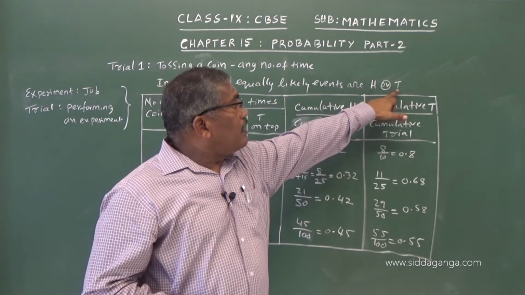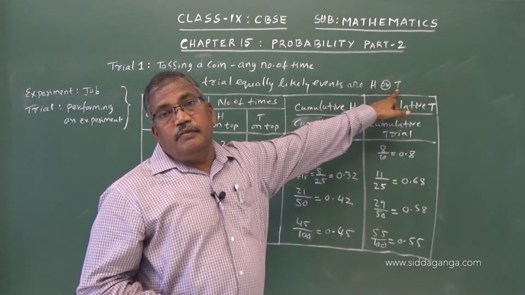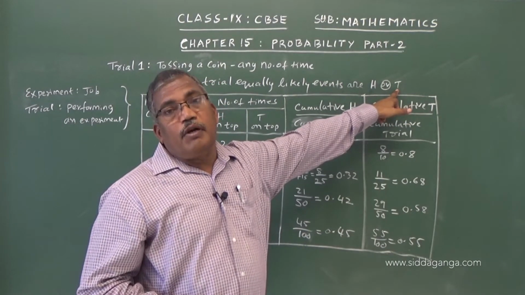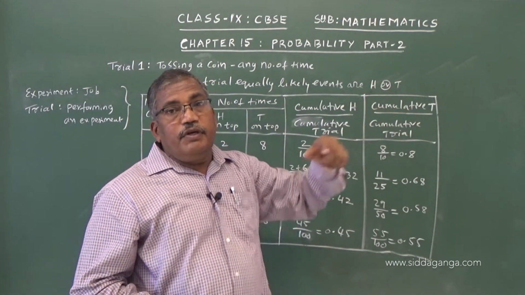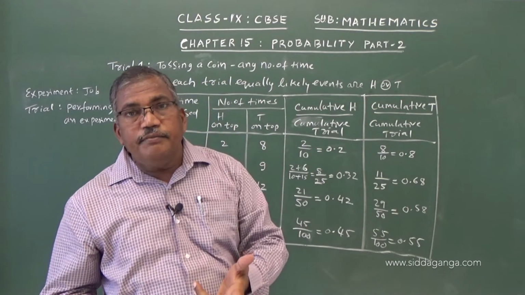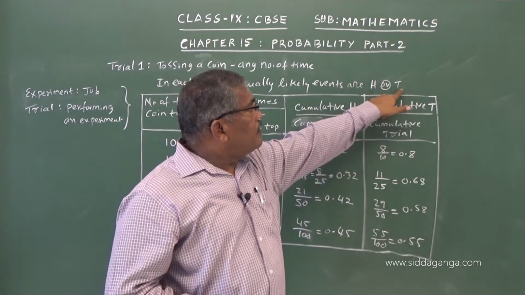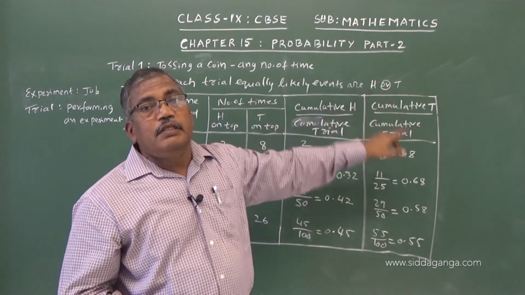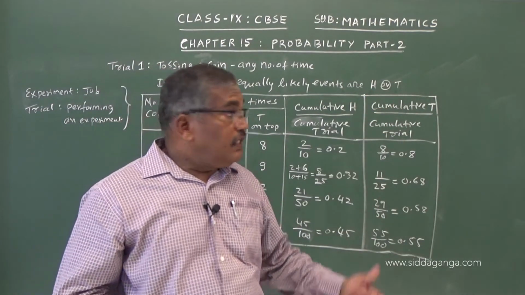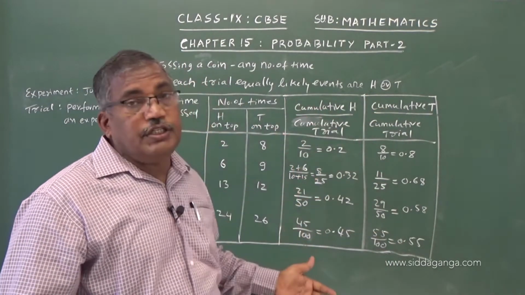And the other event, tail, will get 0 probability. Or sometimes when you toss a coin, you may get a tail, so this becomes 100% and the other becomes 0. But that will not be the case when the number of trials is enhanced.